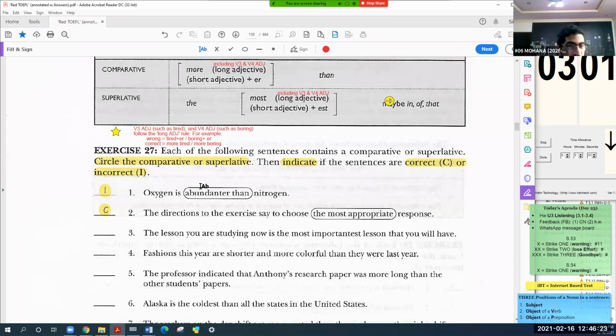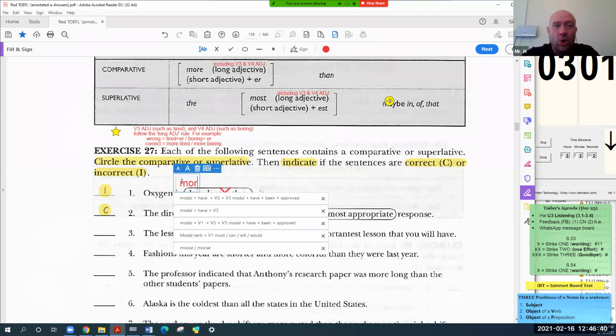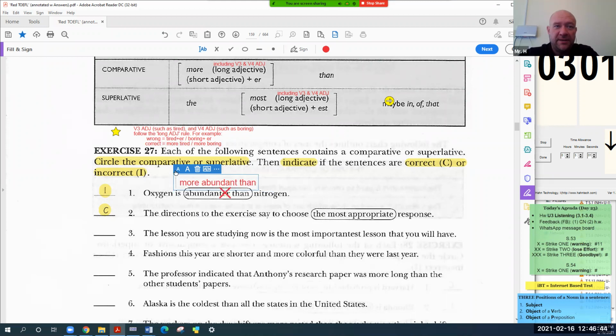Abundant. Long. It's 3 syllables, right? So what should it be, instead of abundanter? More abundant than. Exactly. This is the correct answer.